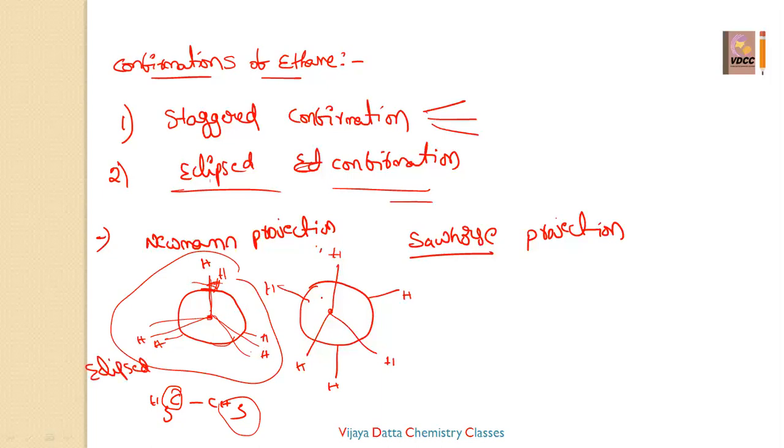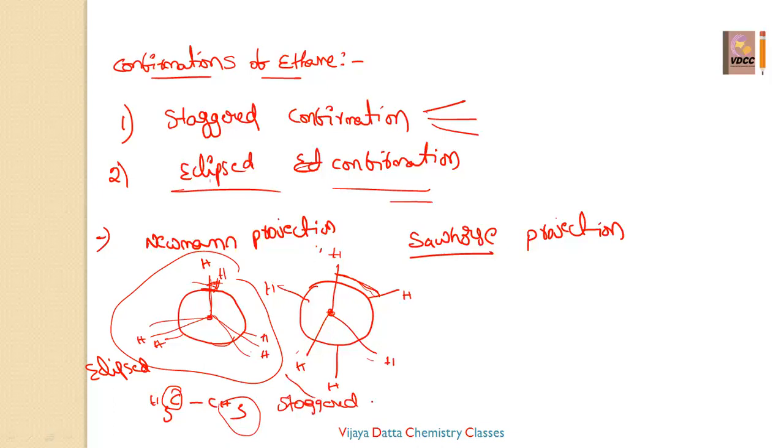And coming to here, this is the front carbon, this is the rear carbon, and these are the hydrogens present, and there is a distance between the hydrogens. If you are looking at the molecule, you are able to see the front carbon hydrogens and the back carbon hydrogens also, because they are not on the same axis. The hydrogens maintain their distance as much as possible, far from each other. So this type of conformation is said to be the staggered conformation.